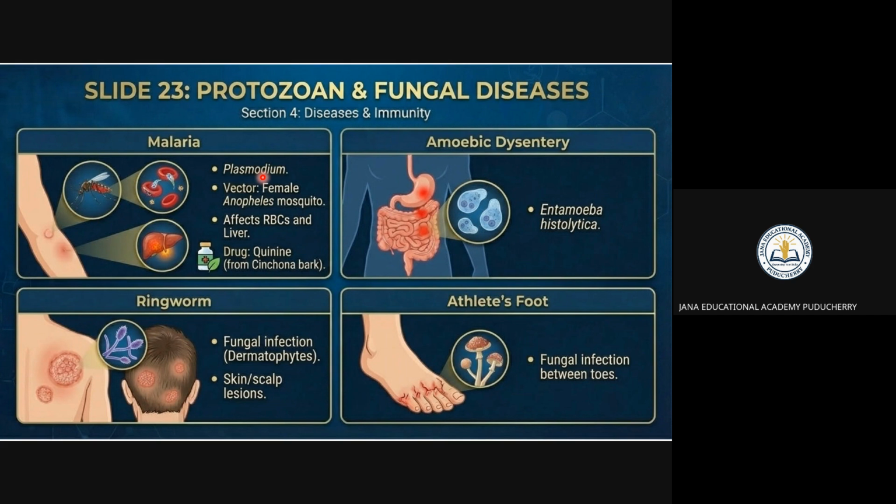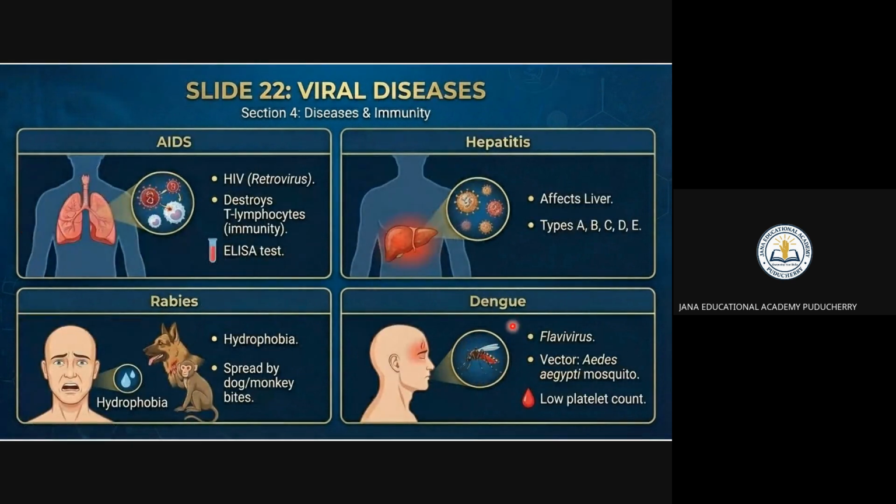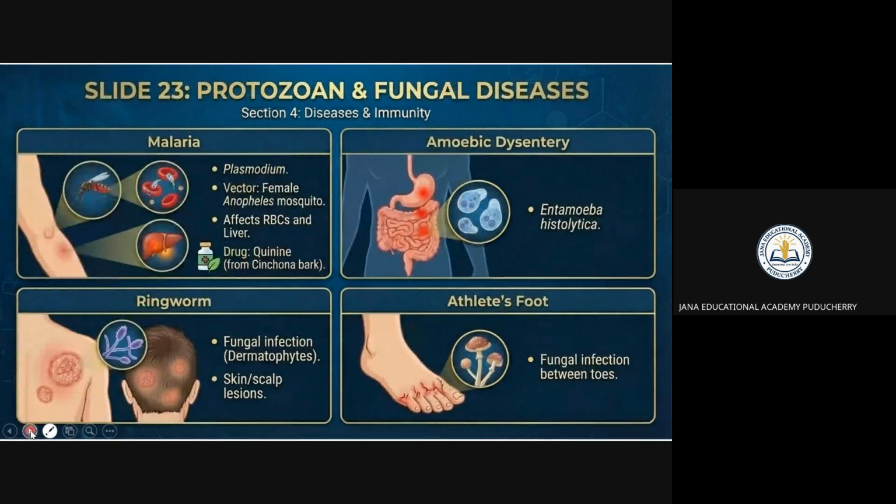You have to remember this one, the modes of transmission, because some MCQs may ask the modes of transmission also. In air, which disease is common? That is nothing but tuberculosis. Water and food, cholera. For direct contact, skin disease. The vector is nothing but malaria, and dengue, because it is happening due to the mosquito, right? So this thing you have to remember when you study about the diseases.